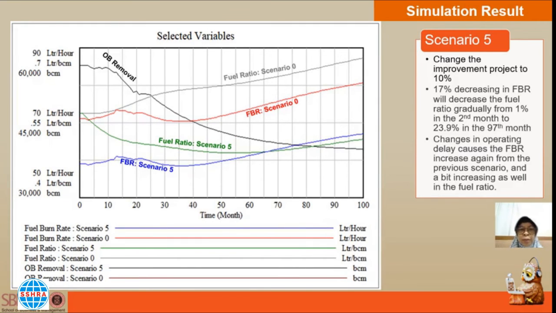Okay, next, the scenario 5 result. At this stage, changes in scenario 4 are still happening. The simulation results show that the improvement project carried out to reduce operating delay did not reduce the FBR, but instead increased from scenario 4 to scenario 5. An increase is about 2%, and the impact on increasing fuel ratio is very small, almost invisible. This could be because the decreasing in operating delay is not significant to increase the OB removal volume.